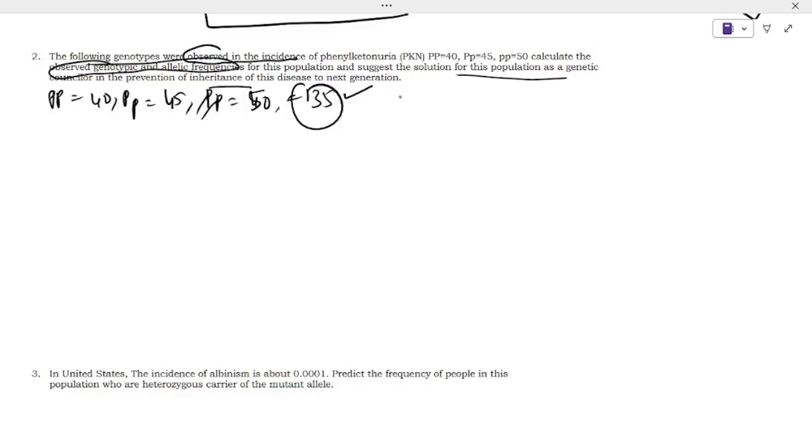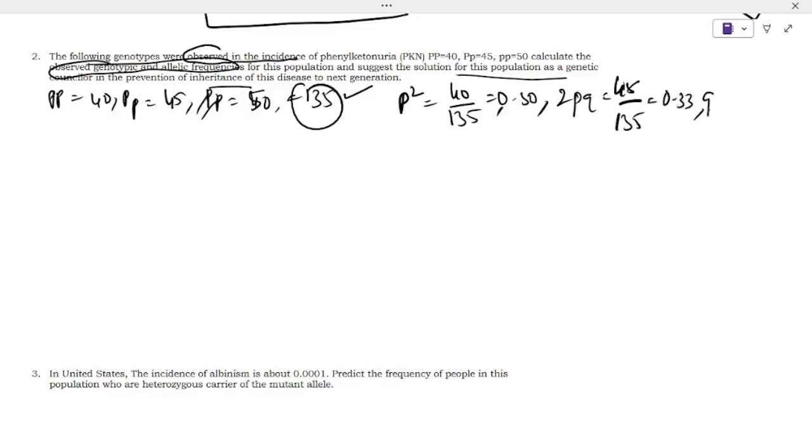Just go to p square: 40, that means dominant, divided by total population 135, you will get the value 0.30. Then calculate 2pq. 2pq is equal to heterozygous population divided by total number of population, 45 divided by 135.